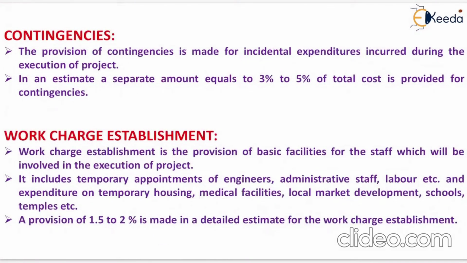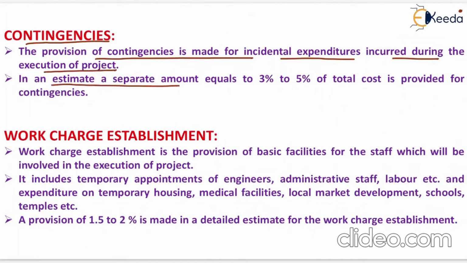Now all the estimates are finished. Now we will move to the contingencies. The provision of contingencies is made for incidental expenditures incurred during the execution of a project. In an estimate, a separate amount equal to 3 to 5% of the total cost is provided for contingencies.